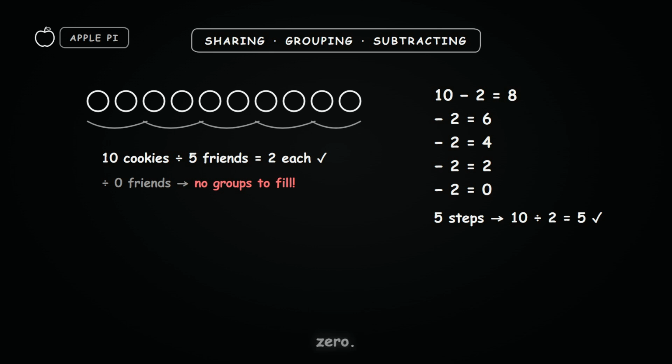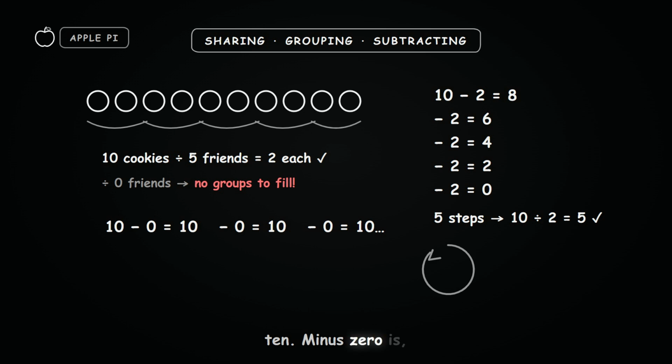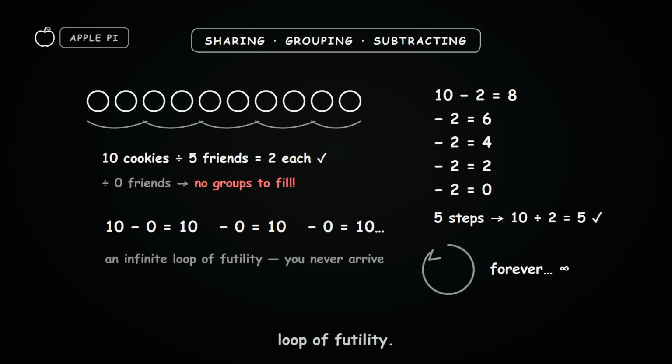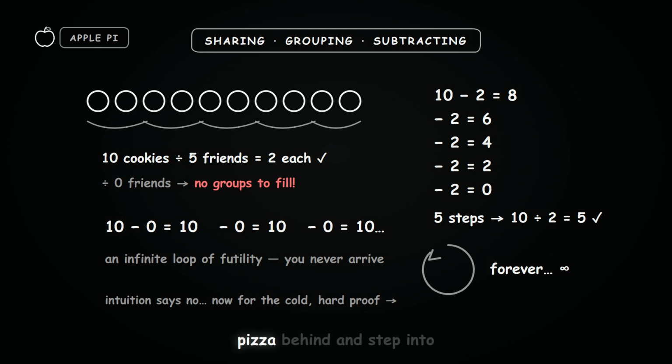Now let's try that with 0. How many times can you subtract 0 from 10 to get to 0? Well, 10 minus 0 is 10. Minus 0 is still 10. Minus 0 is, you get it. You can subtract 0 forever and you will never get anywhere. You're stuck in an infinite loop of futility. These are great intuitive reasons, but they don't give us the cold, hard proof. For that, we have to leave the pizza behind and step into the world of pure algebra.